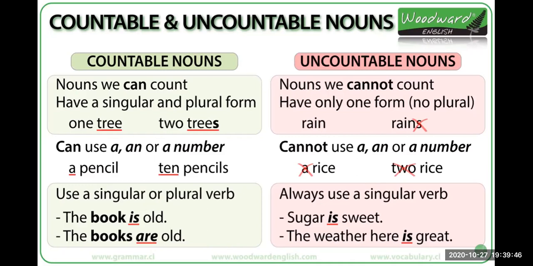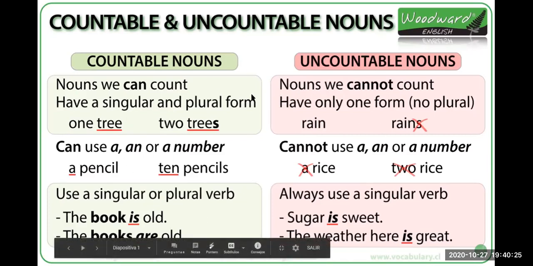Also, the weather here is great or the weather is hot. We cannot say one weather, two weathers. It is uncountable, so that's why we use a verb in singular form. So until here we have four differences between countable and uncountable nouns. Okay, any questions until here? No? Okay, let's go with the next part.